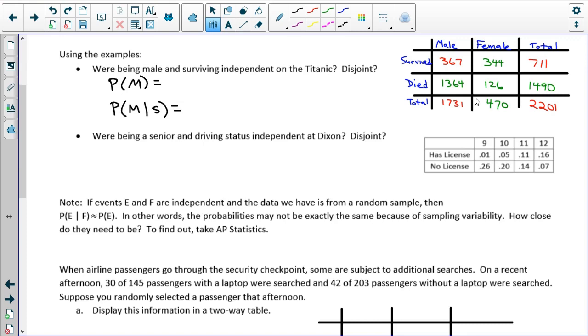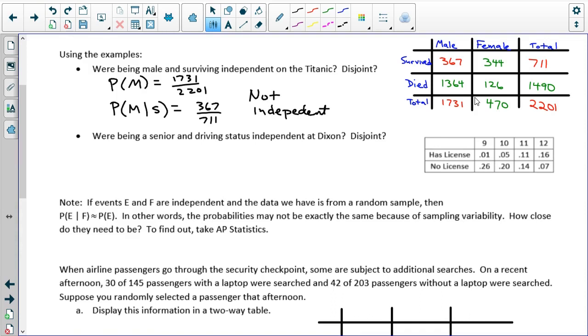So the probability of being a male is 1731 out of 2201. That was a very high probability on the Titanic. I'm sorry, the probability of being a male given survival, that means 367 out of 711. These are clearly not the same. The probability of being a male was way higher than the probability of being a male given that you survived. So these are not independent, otherwise known as dependent.